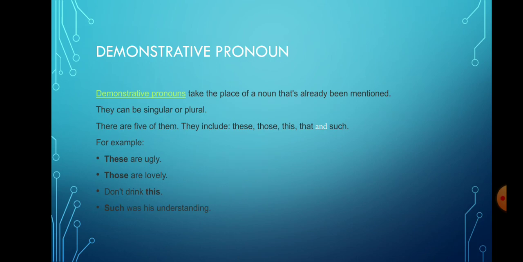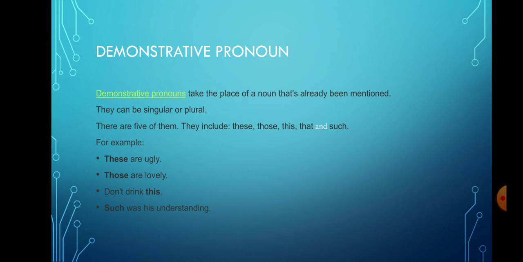Next pronoun is demonstrative pronoun. As by its name, it is clear that demonstrative pronouns take the place of a noun that has already been mentioned, or this type of pronoun is used to demonstrate the presence of the earlier noun. They can be singular or plural. There are 5 of them. They include these, those, this, that, and such.